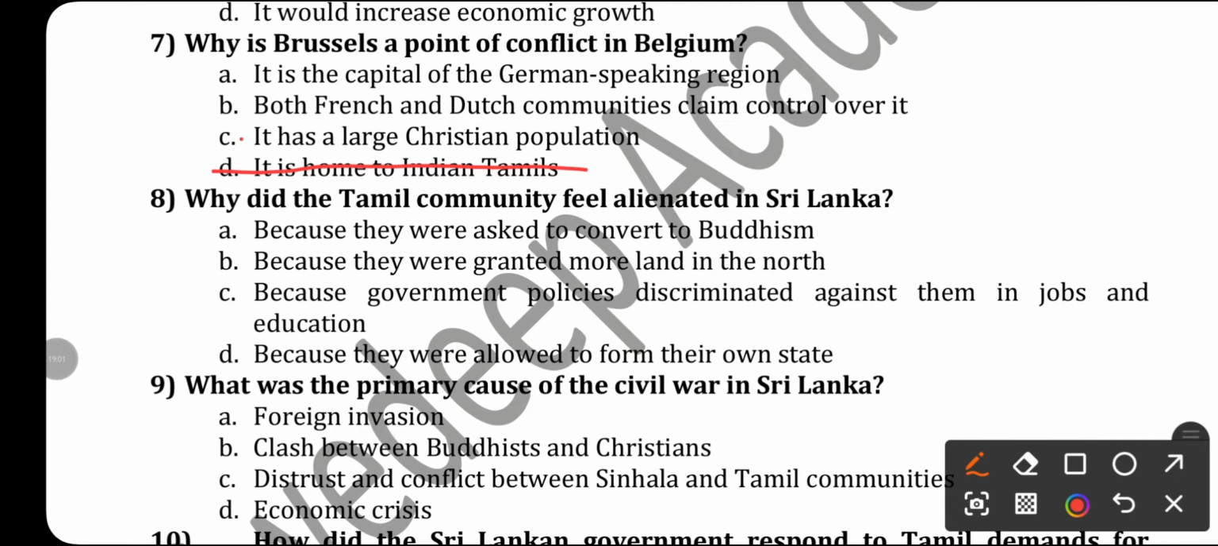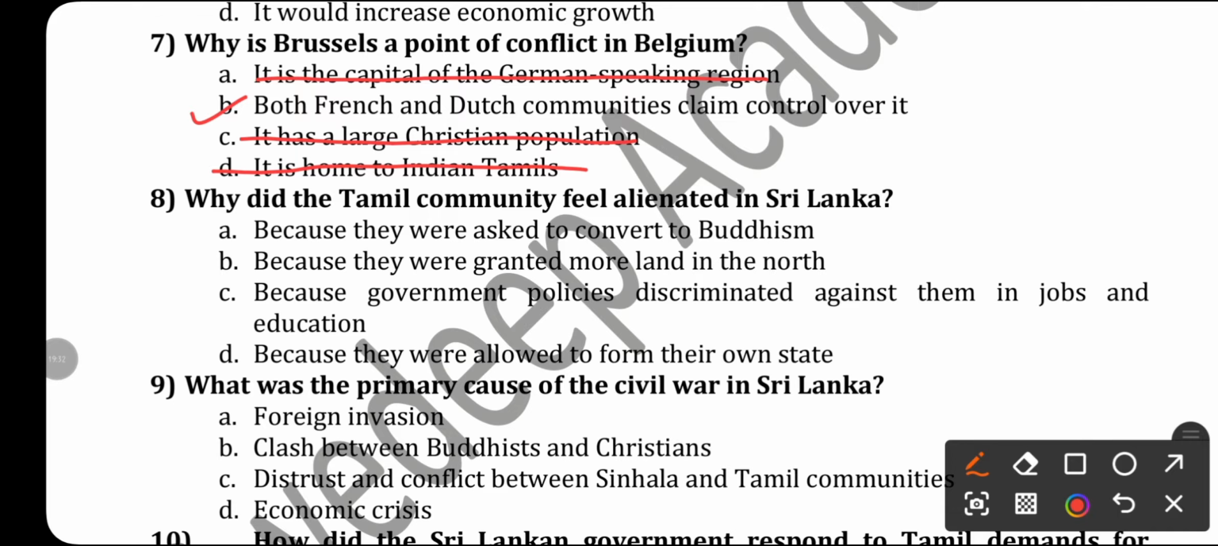So D and C both belong to the Sri Lankan story. Between A and B, the capital of the German speaking region, there is no such statement. So the answer will be option B: both French and Dutch speaking communities claim control over it. Sometimes options are so confusing that we have to use the elimination method. It helps you a lot.